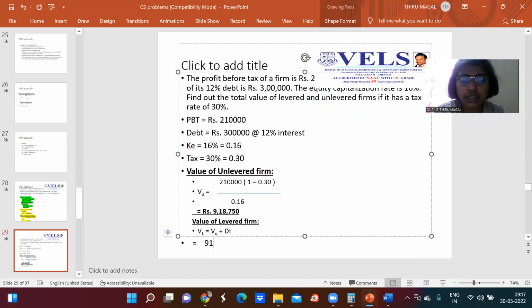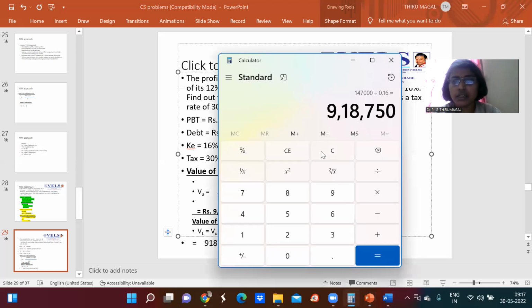Which means 9,18,750 plus we need to multiply debt with the tax rate. Debt is 3 lakhs. That should be multiplied with the tax rate of 0.30. So with the 3 lakhs, first we'll multiply 30%, that is 3 lakhs multiplied with 0.3. So we'll be getting 90,000.